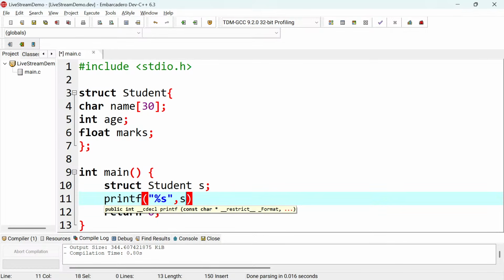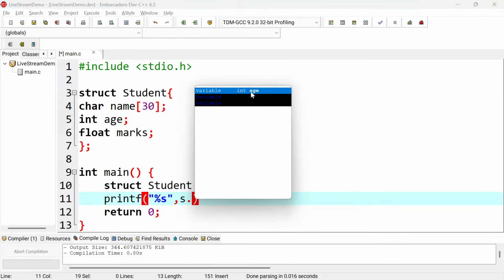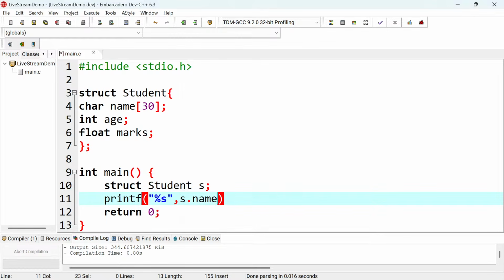If I say dot, you see that I'll get age, marks, and name. Because I want the name, I can just say s dot name. So I left the address operator here; there's need of the address operator, and then I'll terminate here.